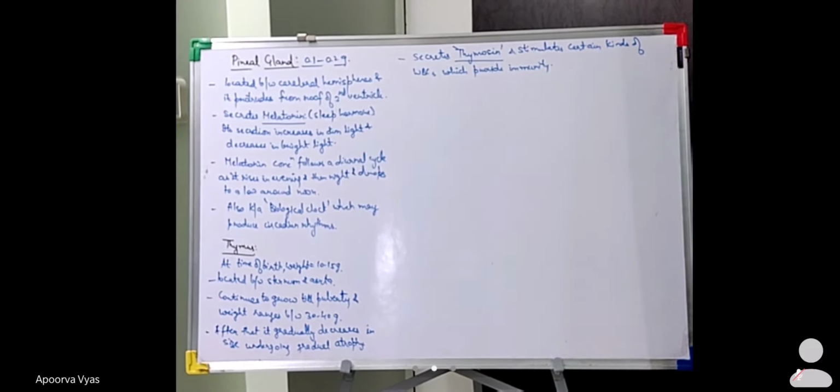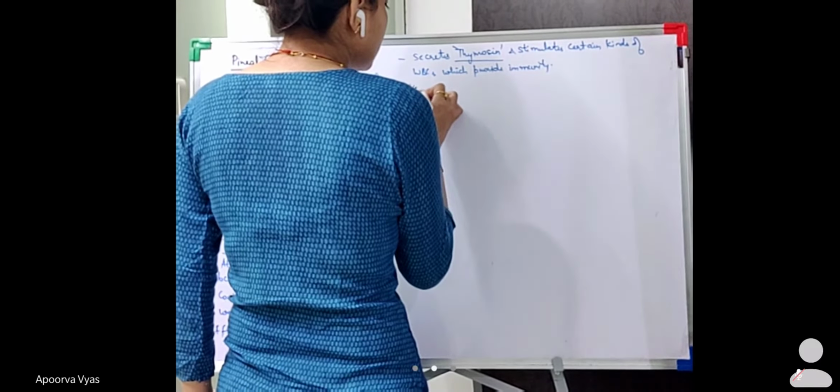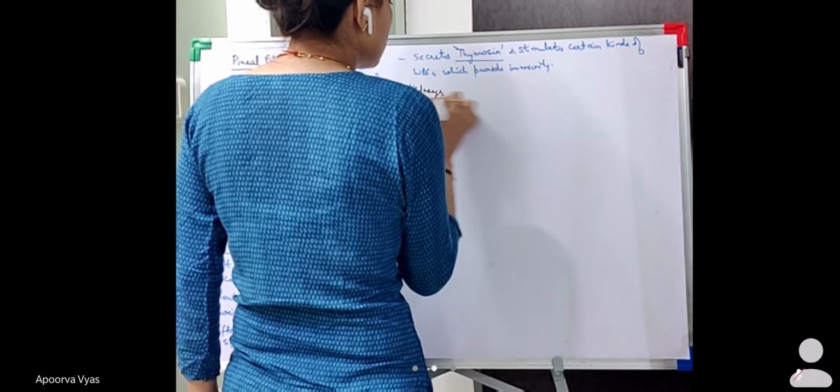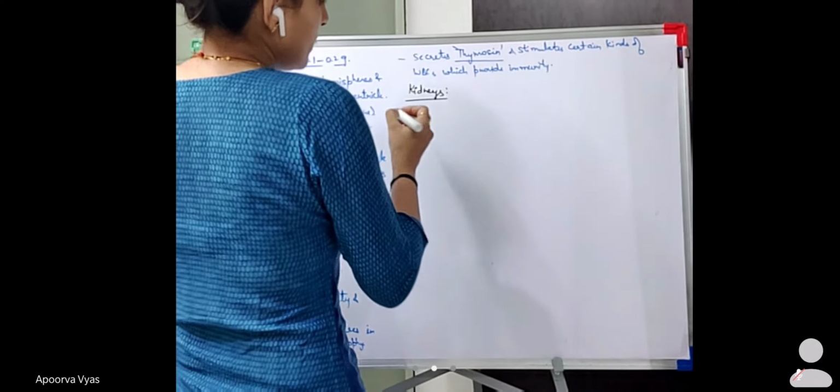Okay, so these are very small glands. There's not much description. The next gland is your kidneys. Okay, now kidneys, they secrete three hormones. So the kidneys secrete three hormones, and what are those three hormones?